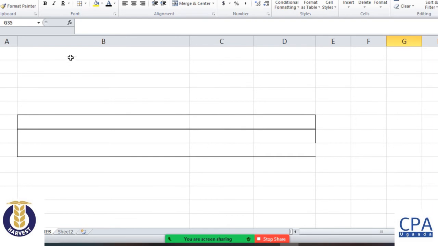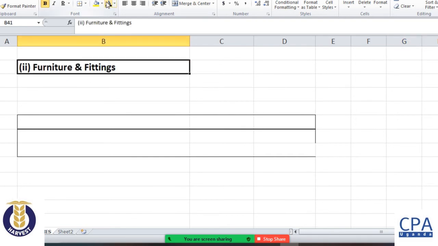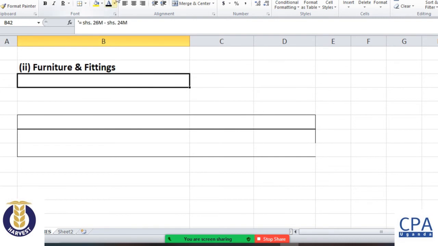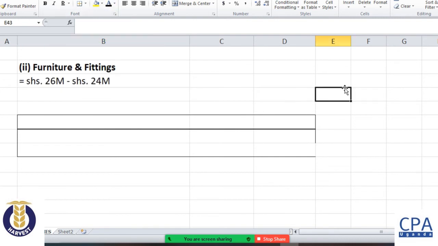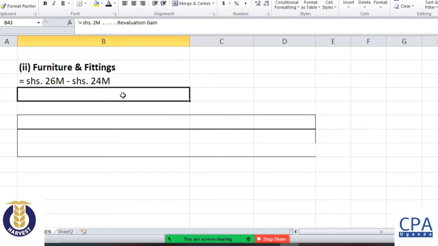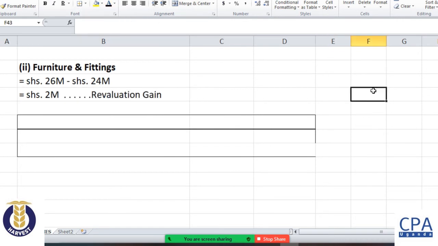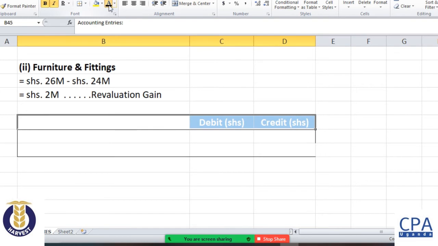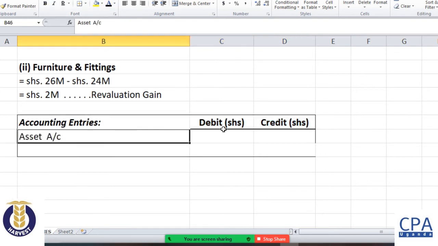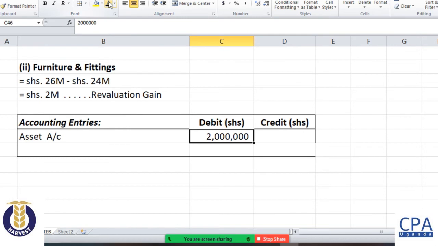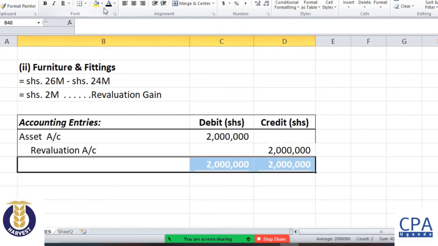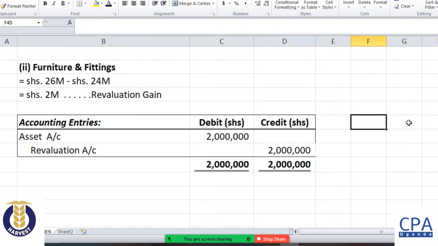When we move to the next asset, our next asset is furniture and fittings. The new value is 26 million, the net book value is 24 million, giving us a gain on revaluation of 2 million. So the accounting entry is to recognize the gain. We debit the asset. We discussed this entry in the notes. Debit the assets and then we credit the revaluation account. So at the end of the day, our journal will have those balances on the debit and on the credit.